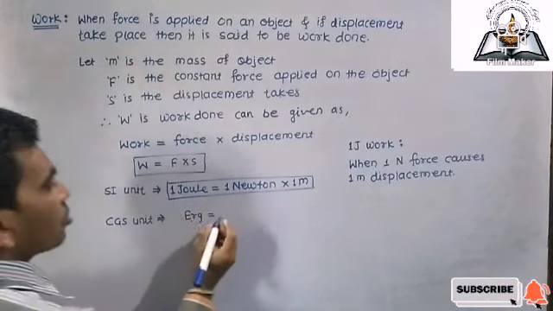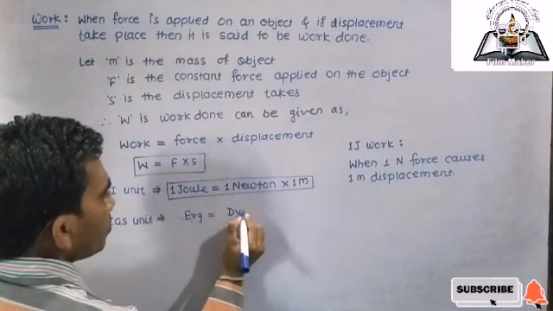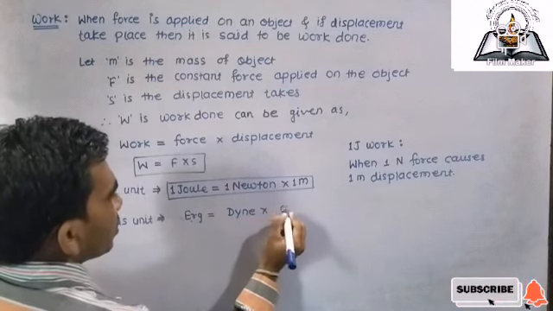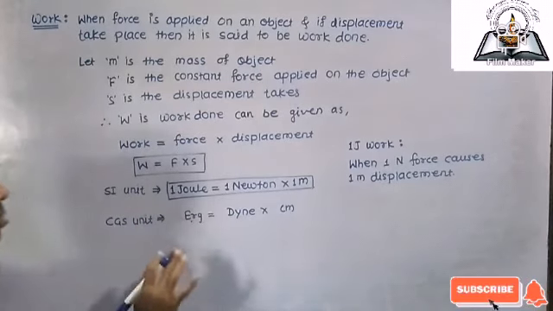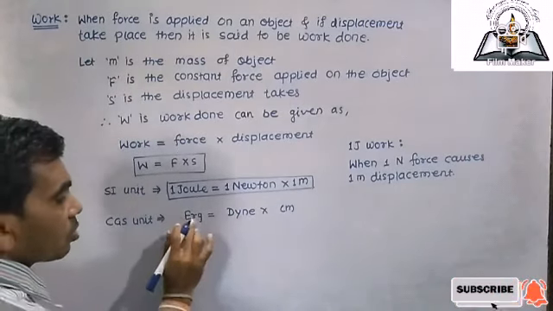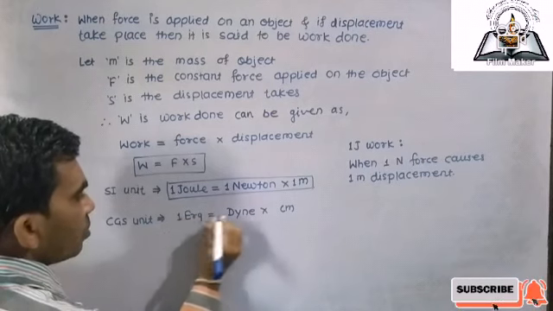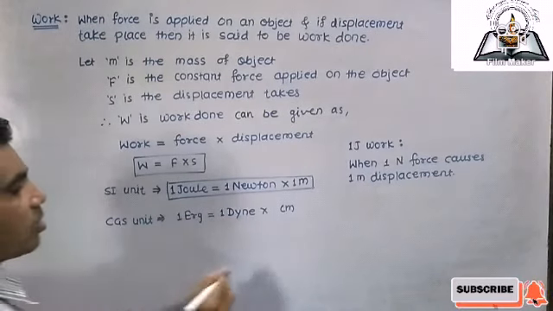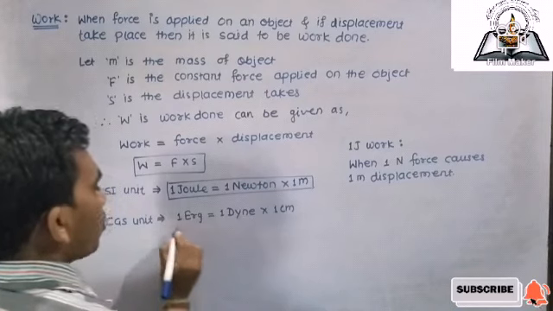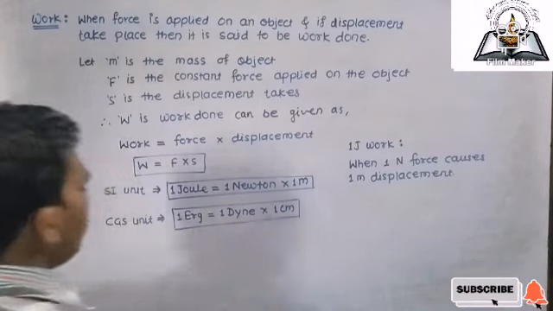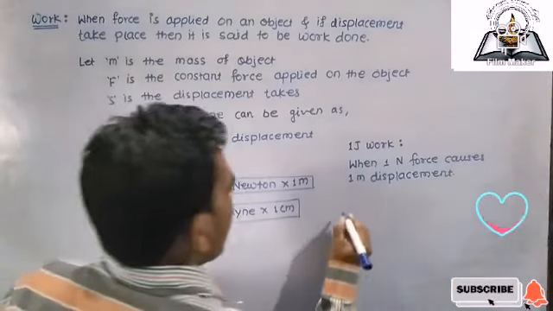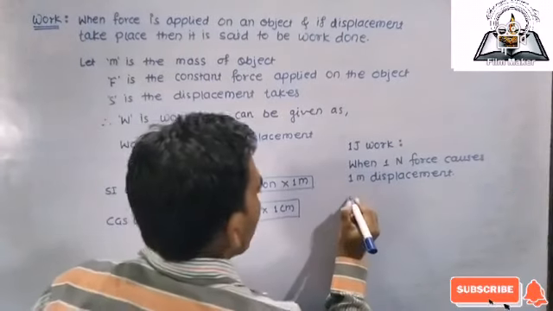Because the CGS unit of force is the dyne and displacement is the centimeter. So 1 dyne means 10 raised to power 5 Newton, we will see the relation later. So what is 1 erg work done? When 1 dyne force is applied to an object, then the displacement causes 1 centimeter. So work done is said to be 1 erg.